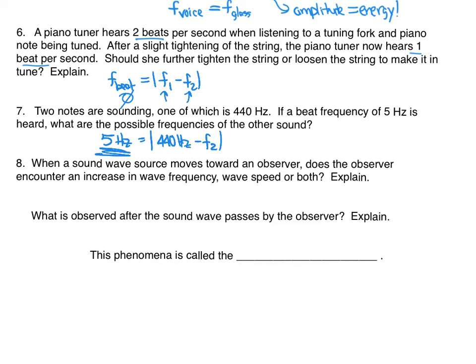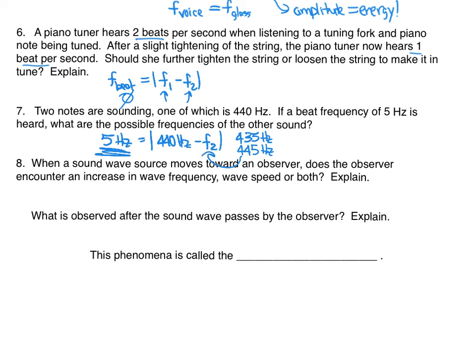You can see there's two answers here since it's absolute value. So 440 minus 5 is 435 hertz. Or I can go 5 above, 445 hertz. Both of those numbers, if you put them in for F2, will give you a difference of 5 hertz.